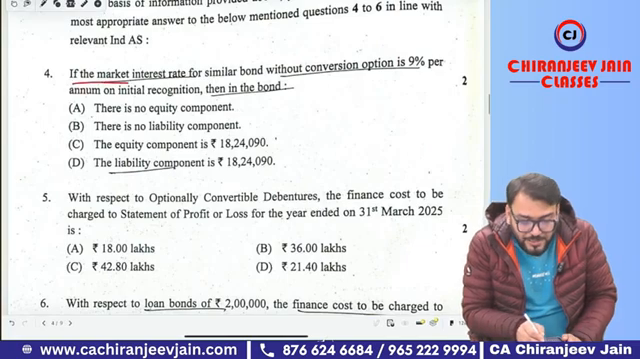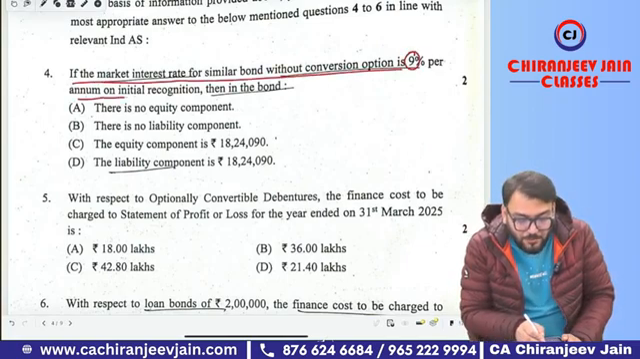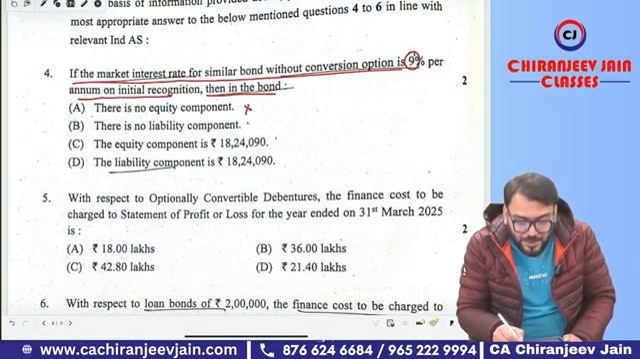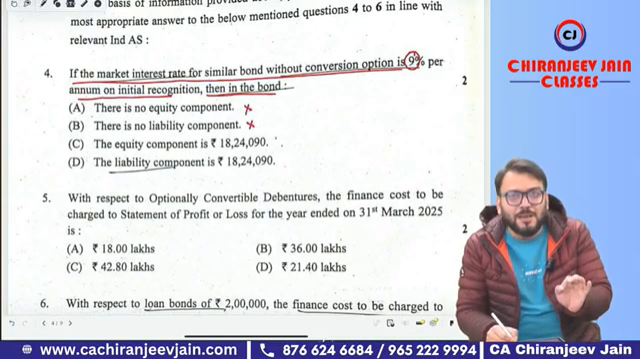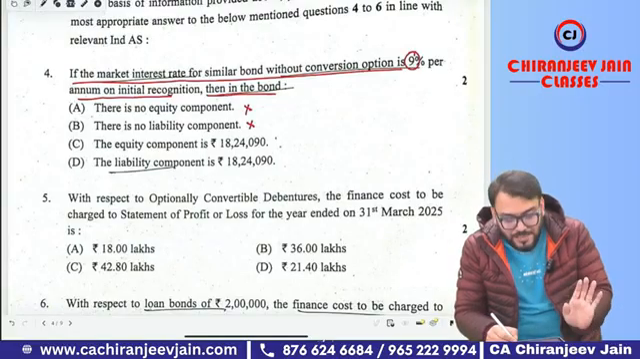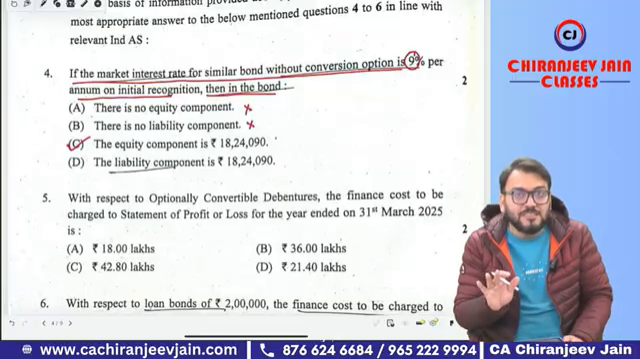Let's see. If the market interest rate for a similar bond without conversion option is 9% per annum on initial recognition, then in the bond, can you say there will be a liability component? First, there is no equity component. This is wrong. There is no liability component. This is wrong. There is an equity component. There is a liability component. So can you say in this case, the equity component will be more than the liability component? Understood. Because the principal component is classified as equity. Therefore, from my point of view, without calculation, you can see option number C is the best option.